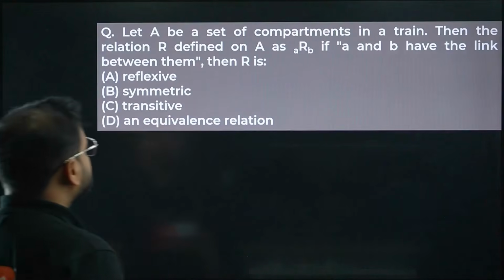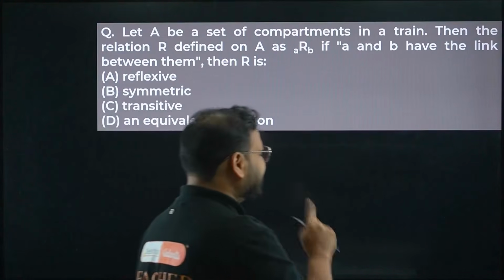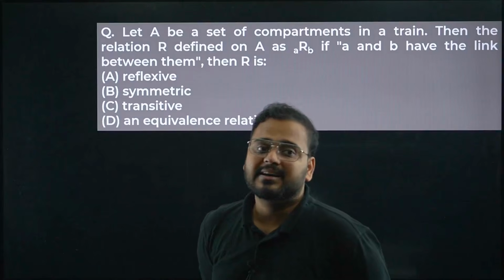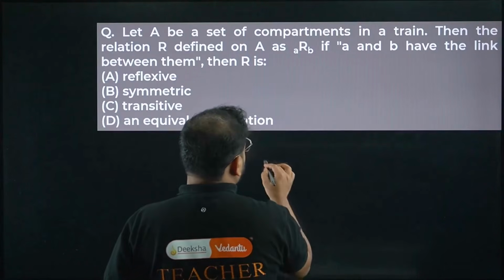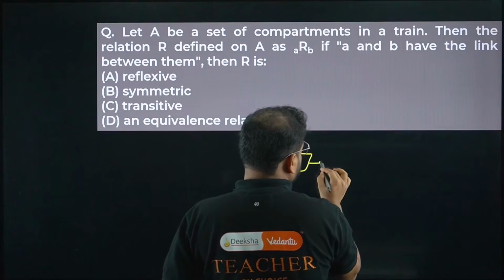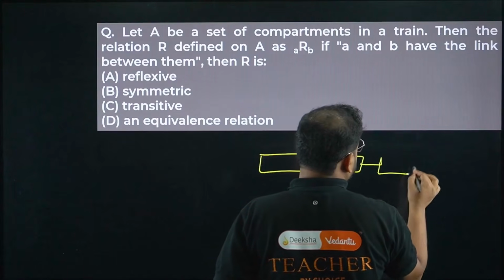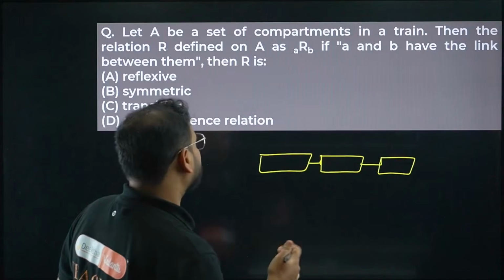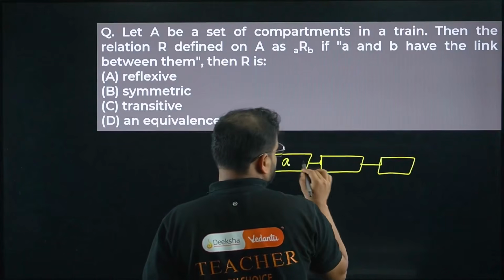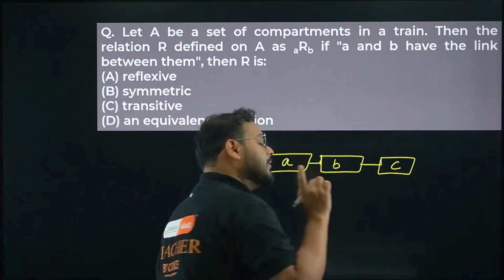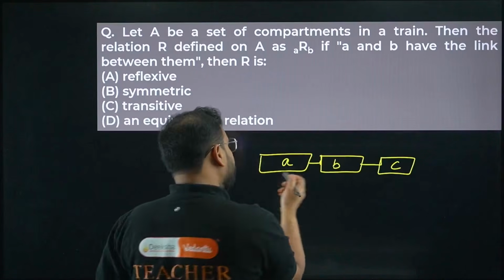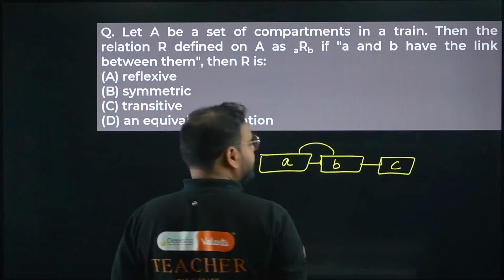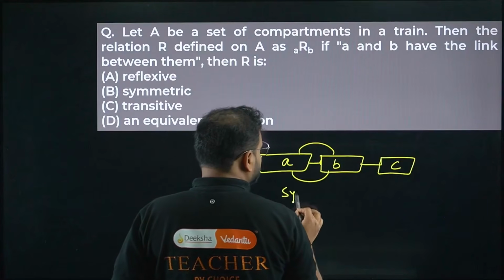Let A be a set of compartments in a train. The relation R is defined on A as A R B if A and B have a link between them. So they are saying that this consists of the set of compartments of the train. Let's write the compartments as A, B, C. If the relation is defined as A and B having a link between them, then A and B have a link, and B and A have a link. It means symmetric is true.